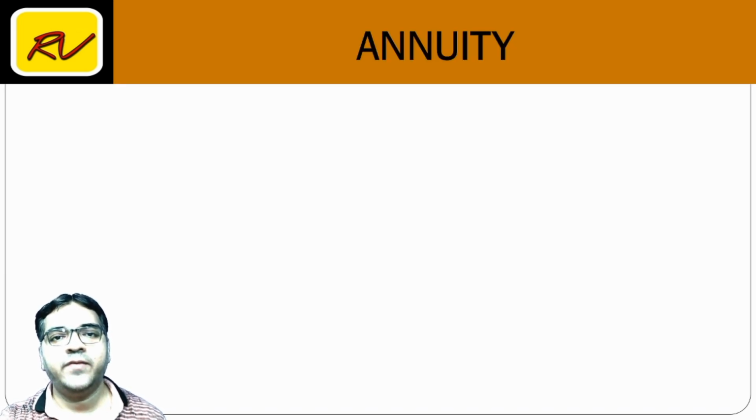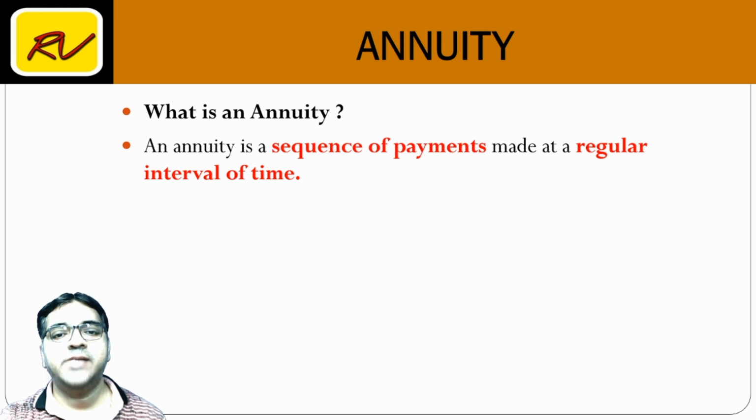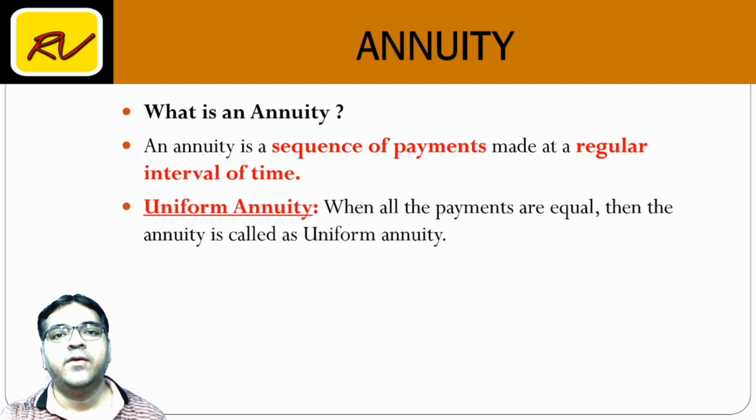So friends, let us begin our discussion with understanding what is an annuity. By definition, annuity is a sequence or series of payments made at regular intervals of time. In simple words, when you make a constant payment each time, it is known as annuity. Accordingly, we have the concept of uniform annuity. When all payments made are equal, that equal amount is known as uniform annuity.